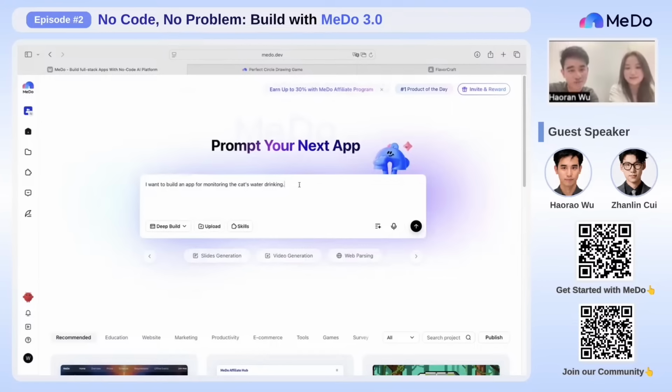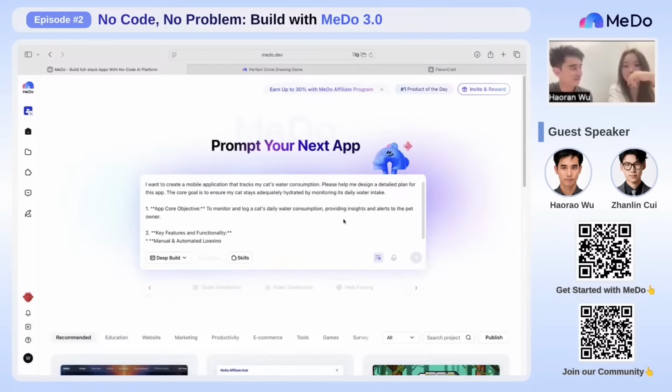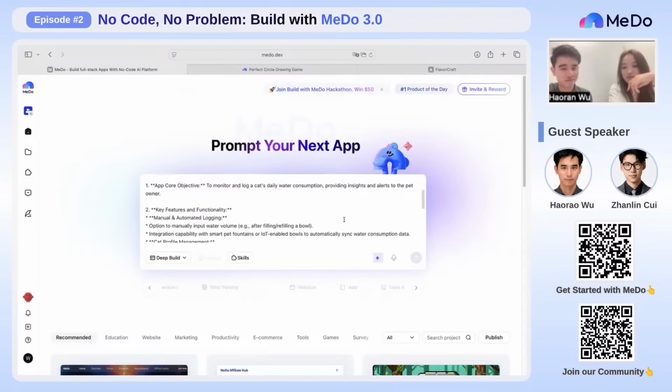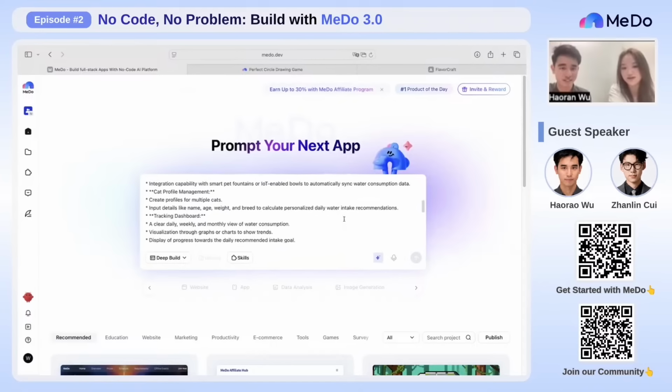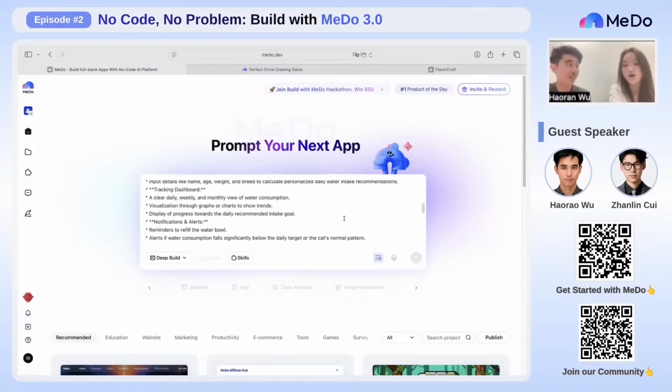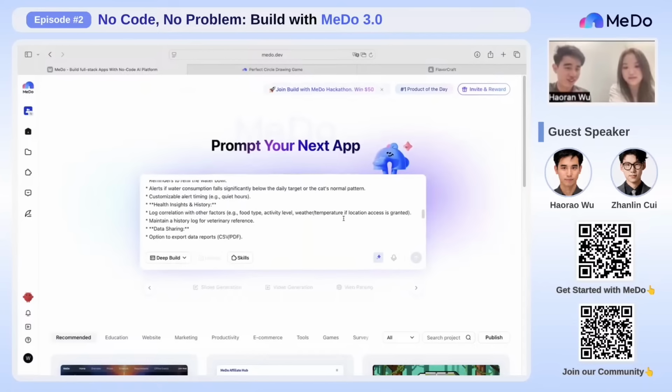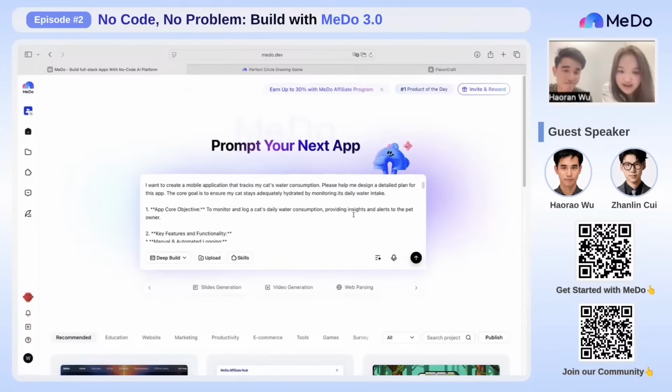Okay, wow. So it could be just this simple, and you can try to click the prompt optimization. So MeDo will do the work for you. Oh, so I don't have to be super detailed in the prompt, and MeDo will act like a friend or assistant who provides me suggestions regarding the idea I give. Yeah. Oh, that's good. You just need to have an idea. Okay, let me see what the prompt function provides.